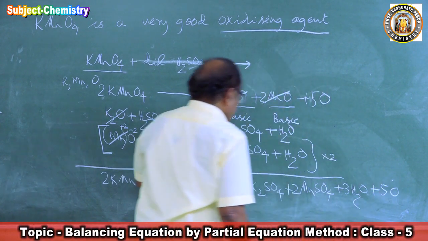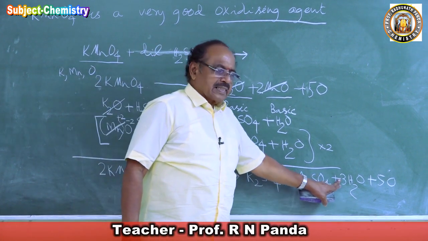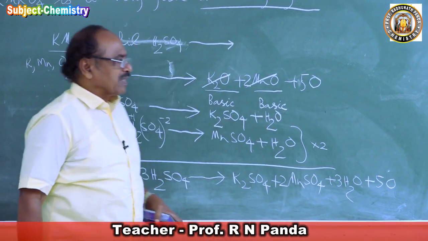Now you see, this is a stable salt, this is a stable salt, this is water. Who comes out? 5 atomic oxygen comes out.